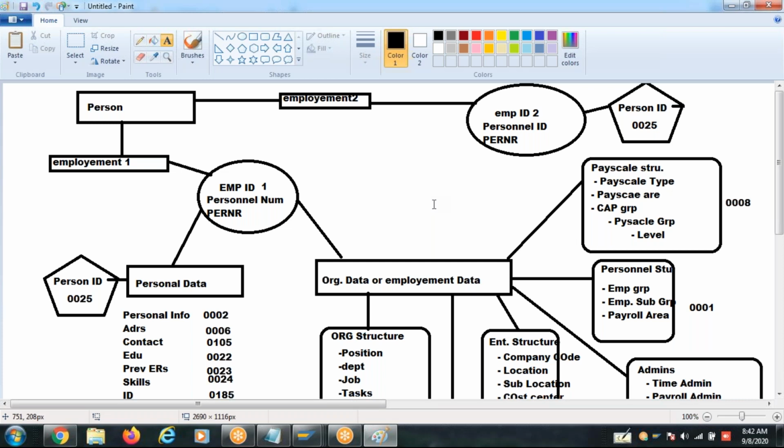Any question, guys, in this? So every employee ID will have what? Its own organizational data. Organizational data is not the same. This is a rare case. 99% of the time one employee will have one employment ID only. But in very rare cases, one employee can have multiple employments.